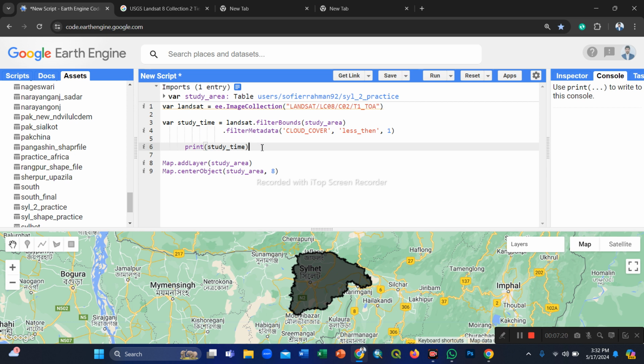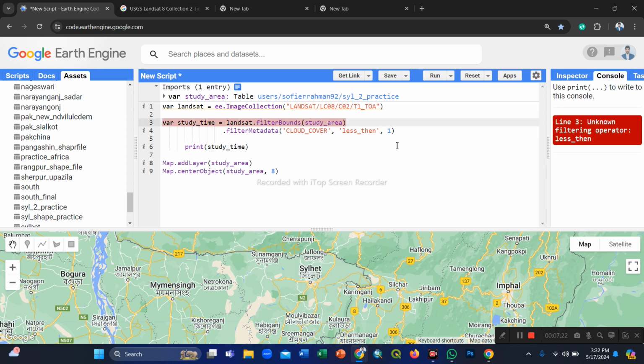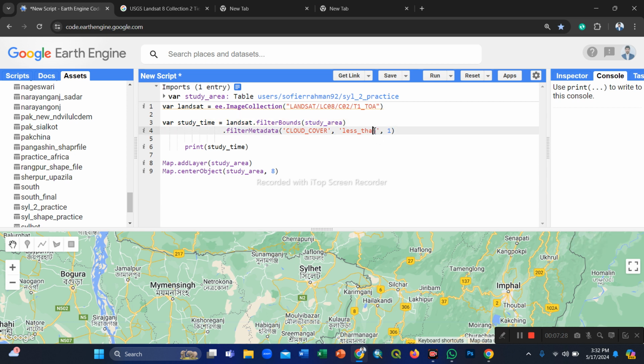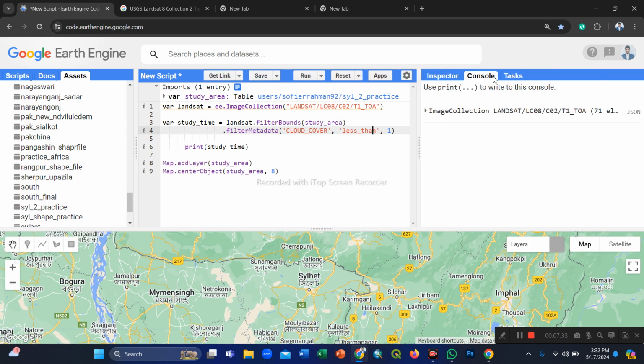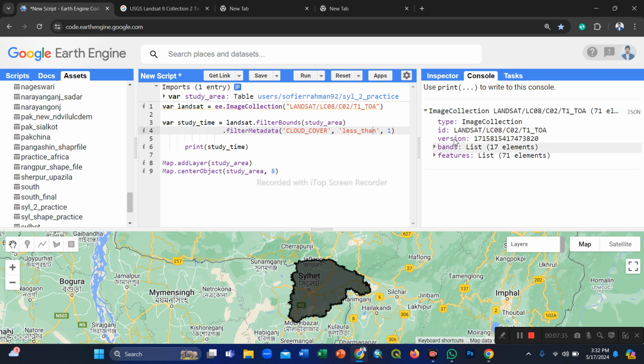Now click run. We see in our console tab an image collection.